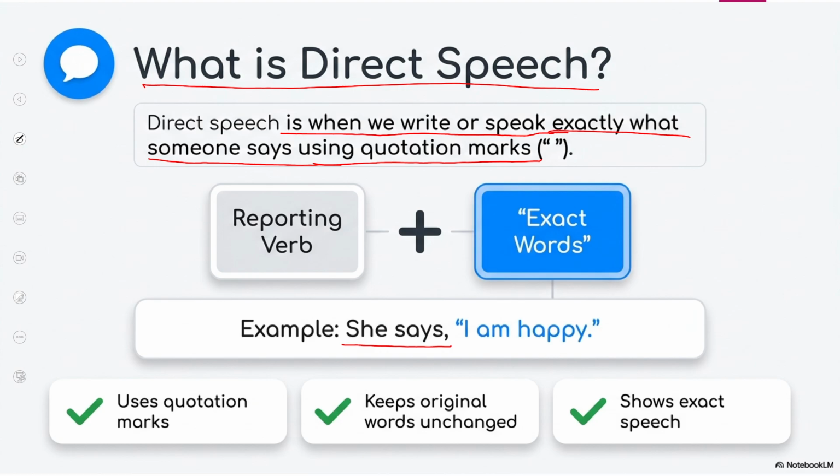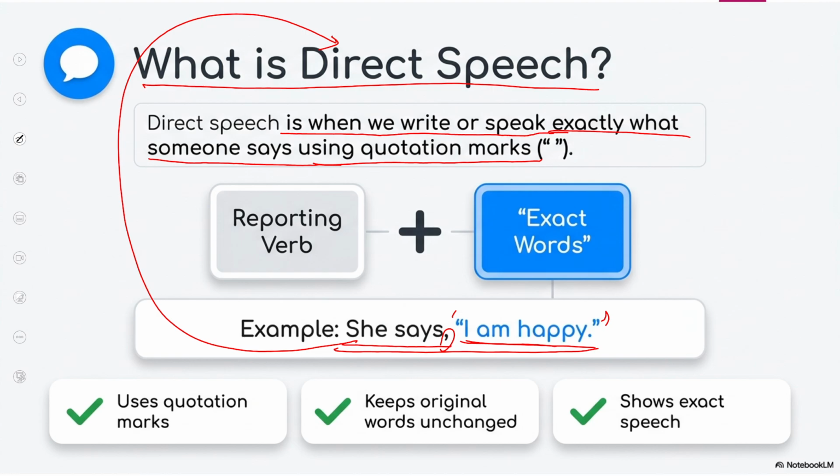She says, "I am happy." Whenever you look at a sentence that has a comma and inverted commas, and there is a sentence within the inverted commas, such type of whole speech is called direct speech.